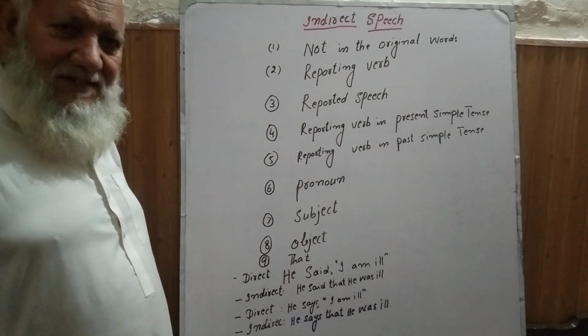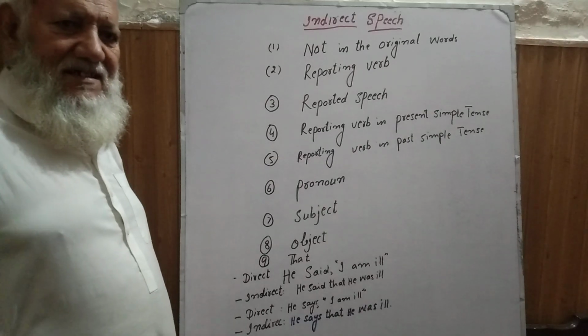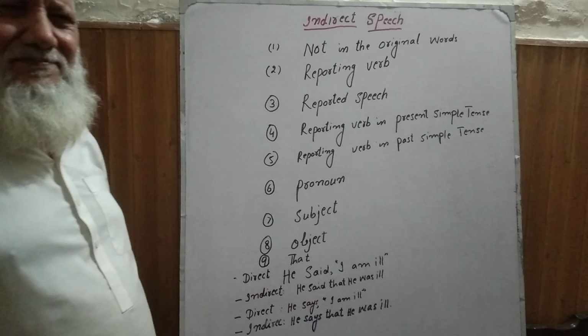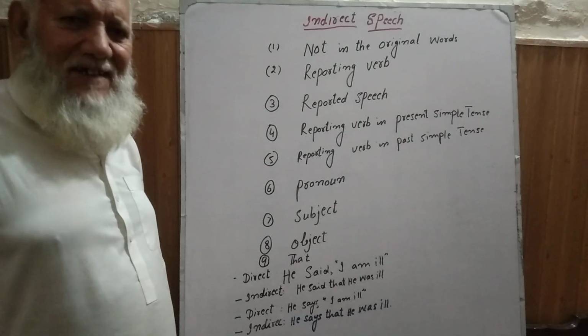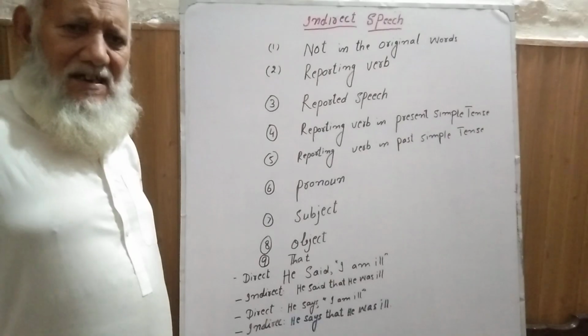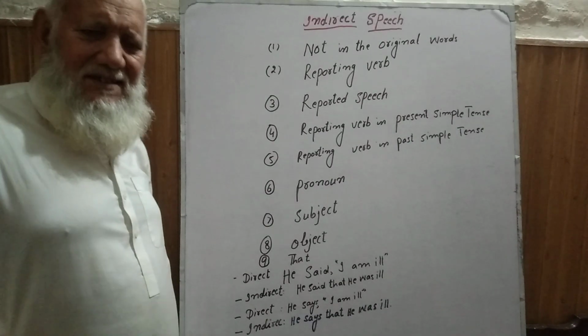Already you know the third person as well as the second person and the first person. In the first person, I, we, us, our, these words come.